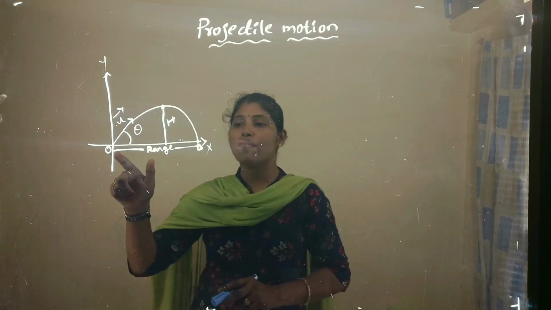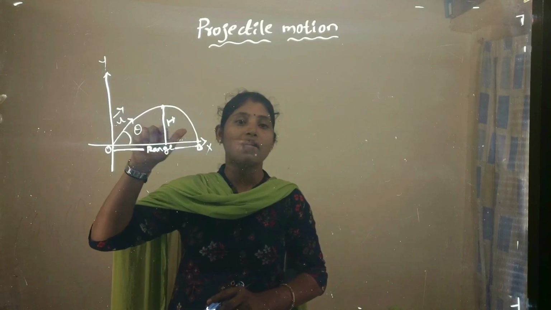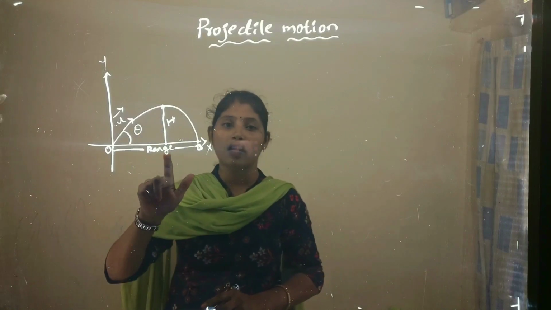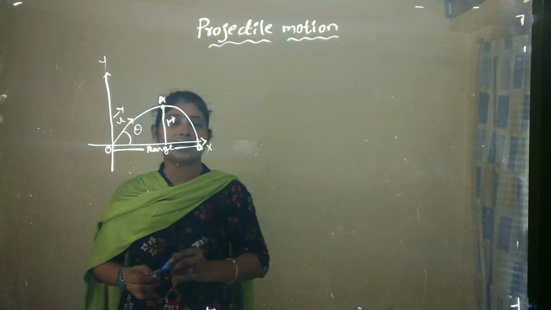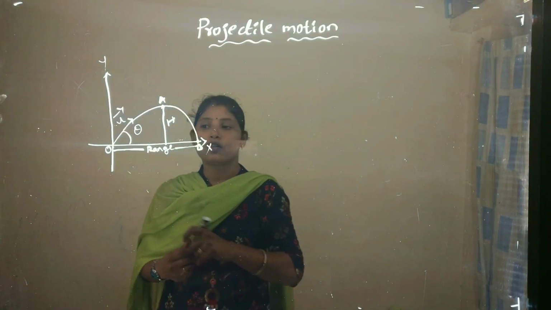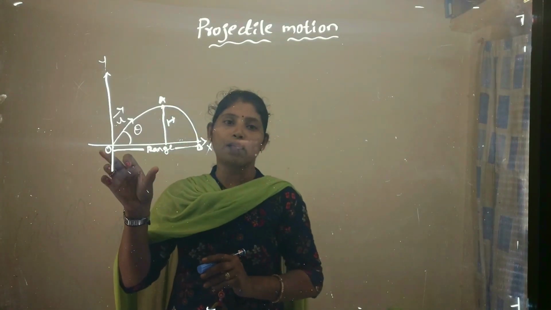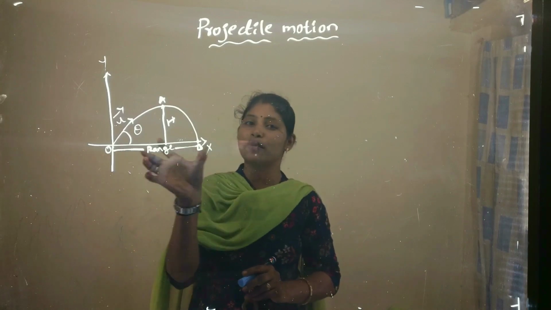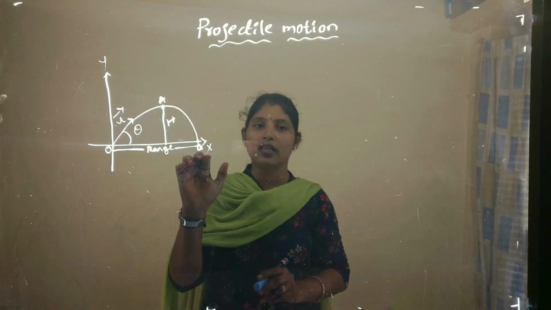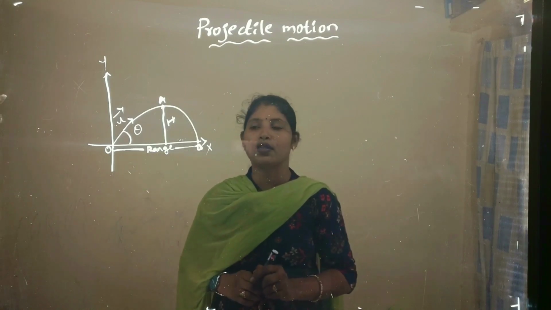While following this path, it covers a maximum distance from the horizontal plane, the maximum height. Finally it hits the horizontal plane, and the distance from the origin to the hitting point is the range of the projectile.